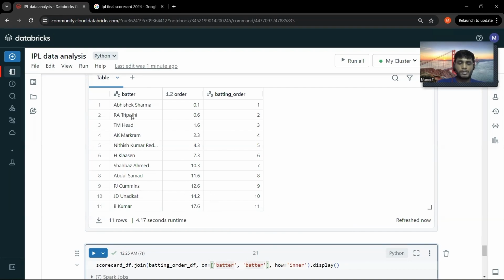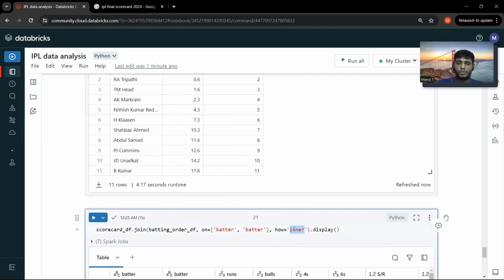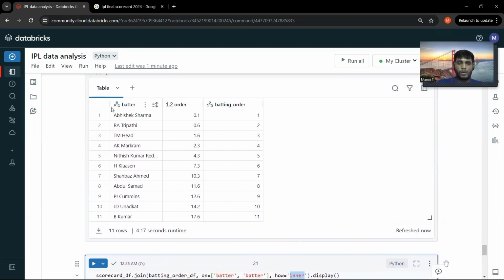So in this case, I'm joining on the string column, and I'm doing an inner join because whatever records are available in the other table will also be available in my main table, right?